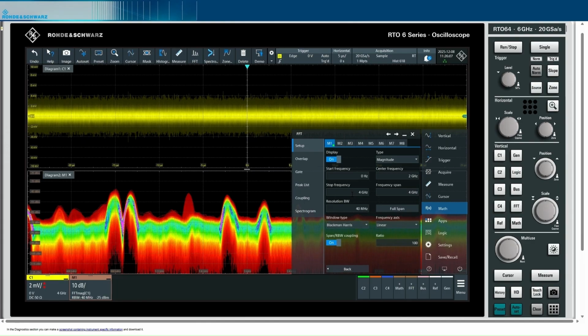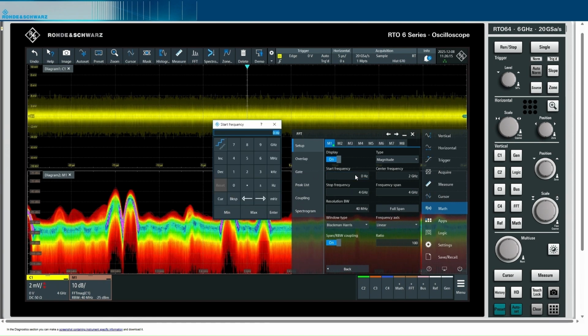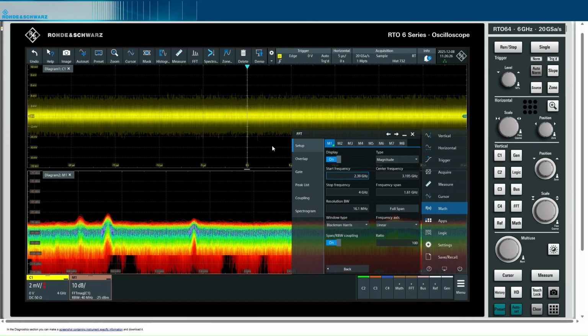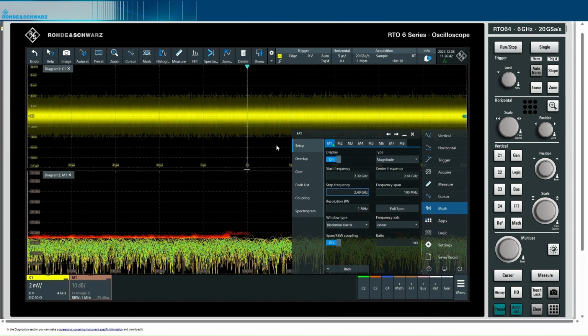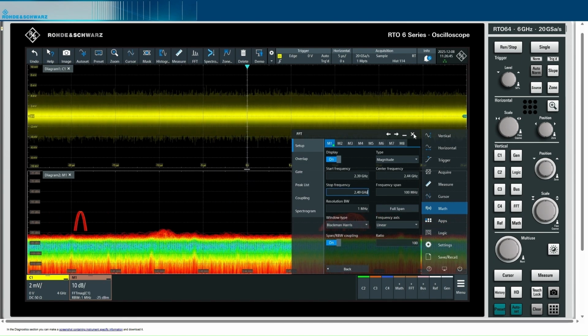Let's put the start frequency to 2.39 gigahertz, and the stop frequency to 2.49 gigahertz. Okay, let's see what we get.